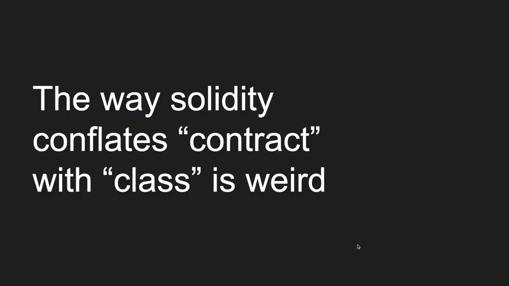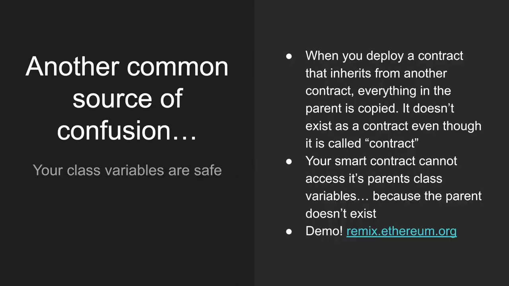Okay, cool. However, the way Solidity conflates contract with class is weird. So something that I've seen be a source of confusion for developers is that when you deploy a contract that inherits from another contract, everything in the parent is copied. There really isn't a notion of a parent existing anywhere, as when you say, oh, I'm using the parent's variable. No, you are not using the parent's variable. You are using a copy of the parent's variable. So you're not really accessing a parent contract.